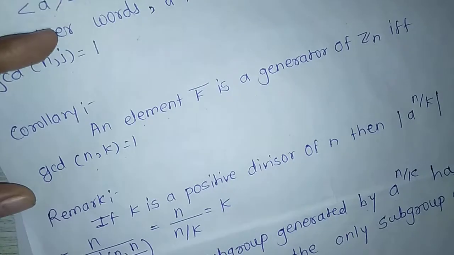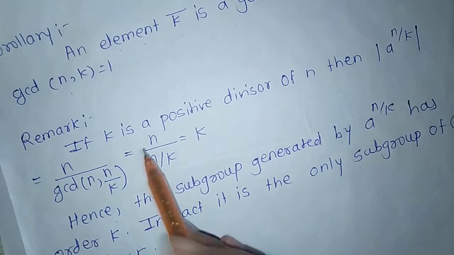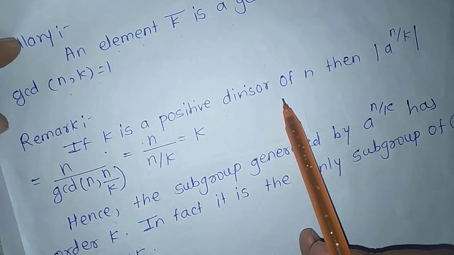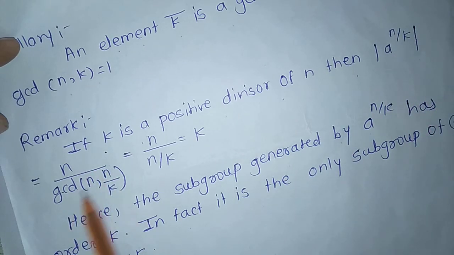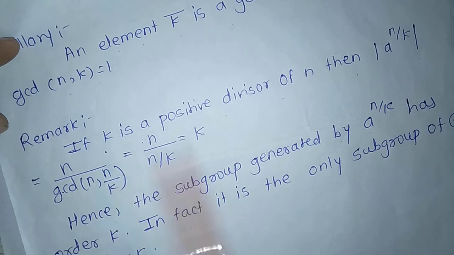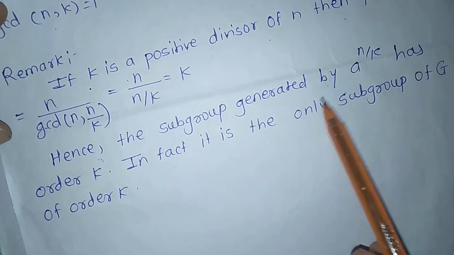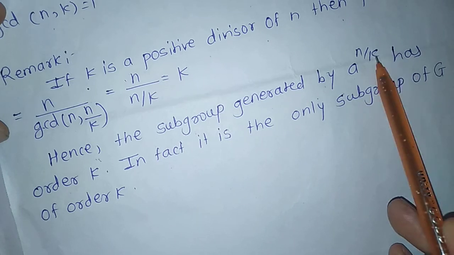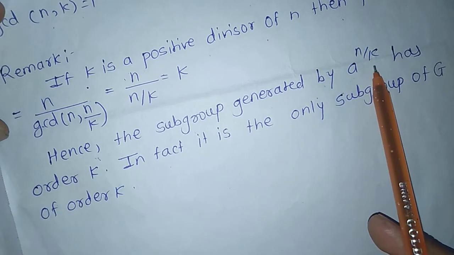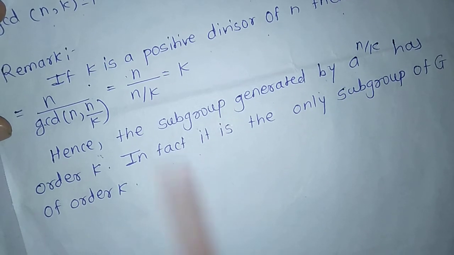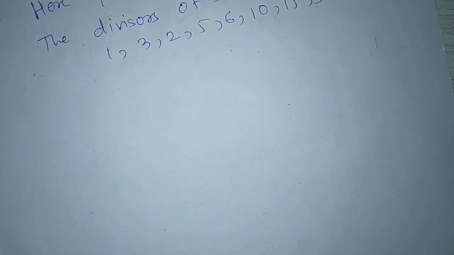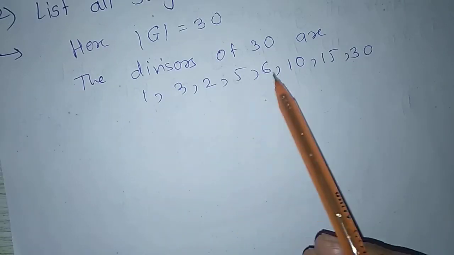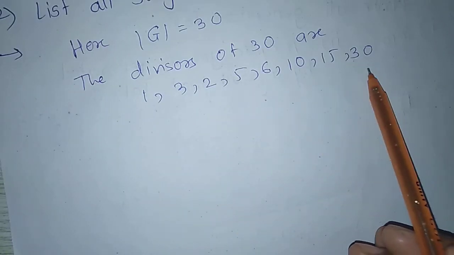By using the remark we solve the example. The remark is: if k is a positive divisor of n, then order of a raised to n upon k equals n upon GCD of n upon k and n, which equals k. Hence, the subgroup generated by a raised to n upon k has order k, where k is a positive divisor of n. In fact, it is the only subgroup of G of order k. Here, k takes the values 1, 3, 2, 5, 6, 10, 15, 30.